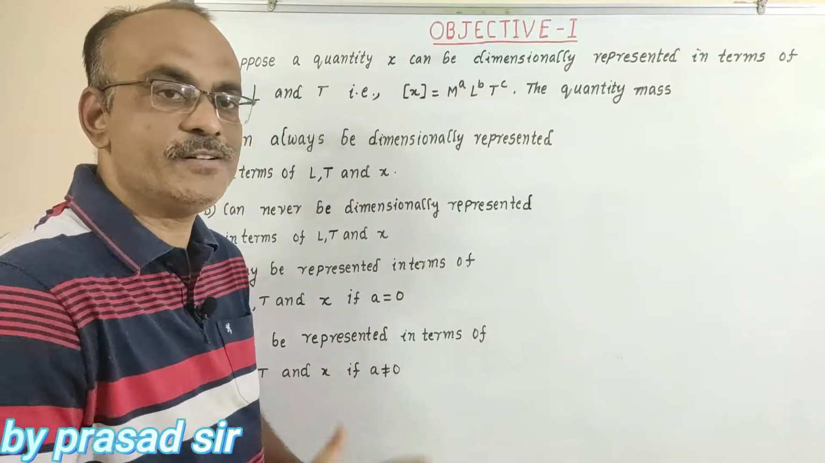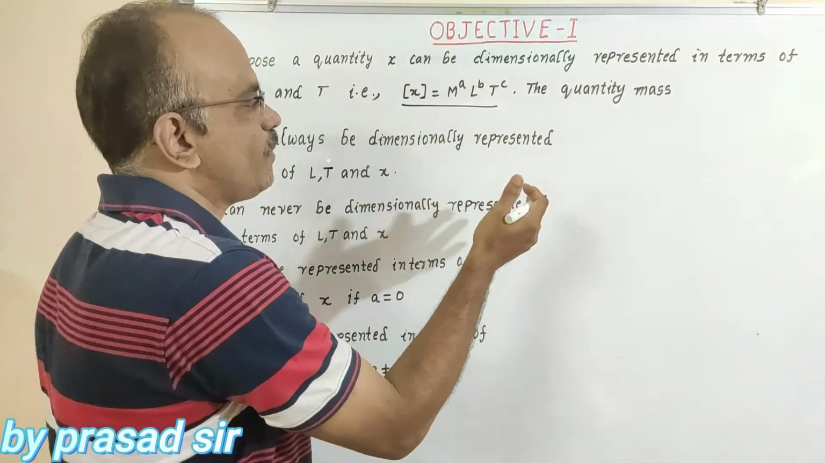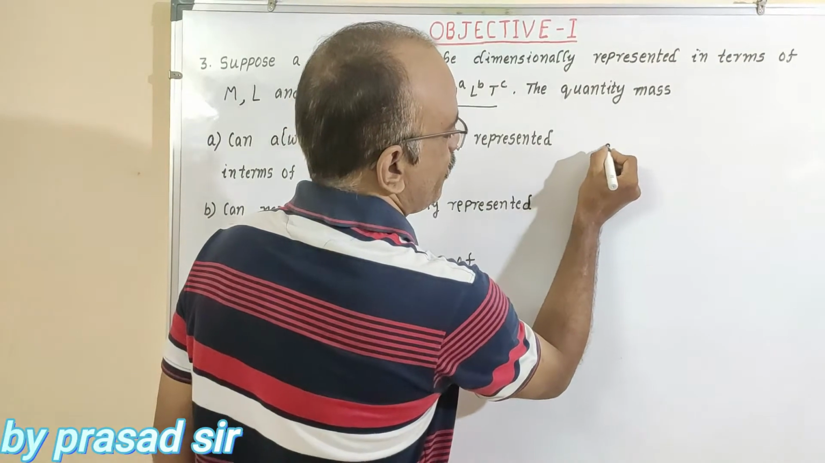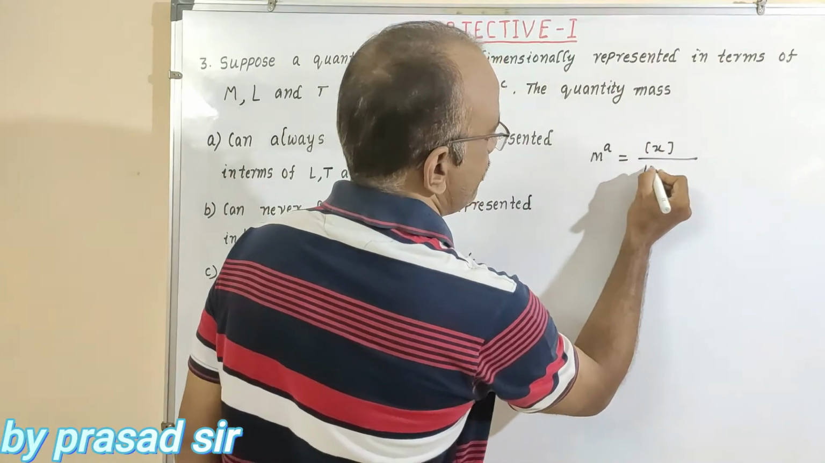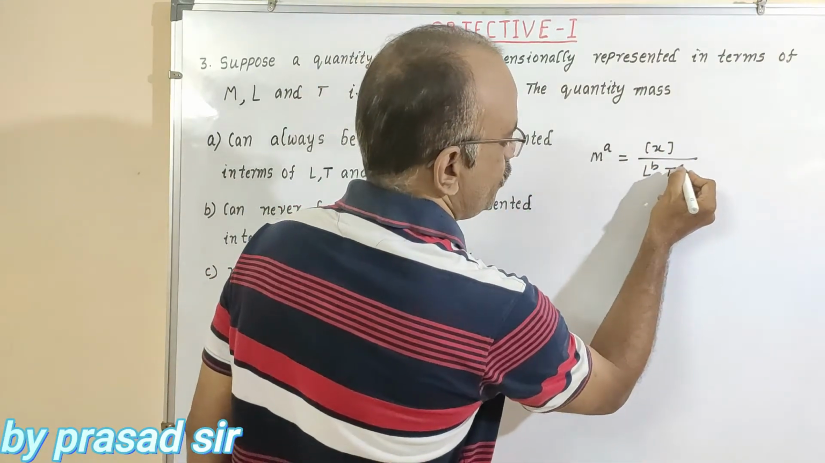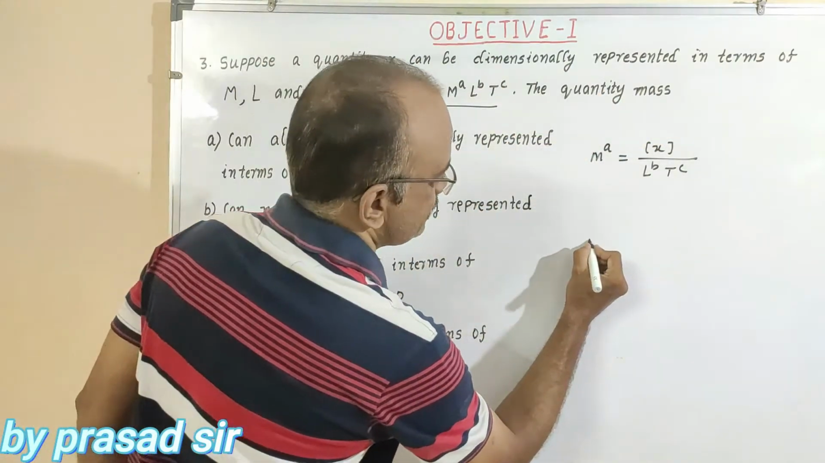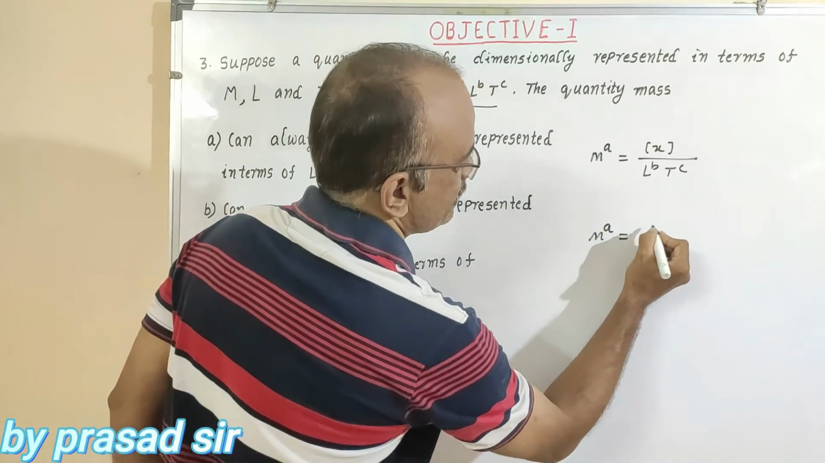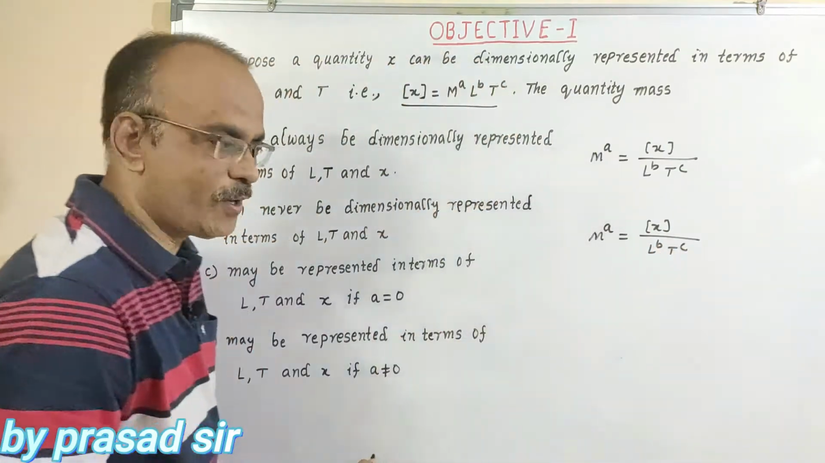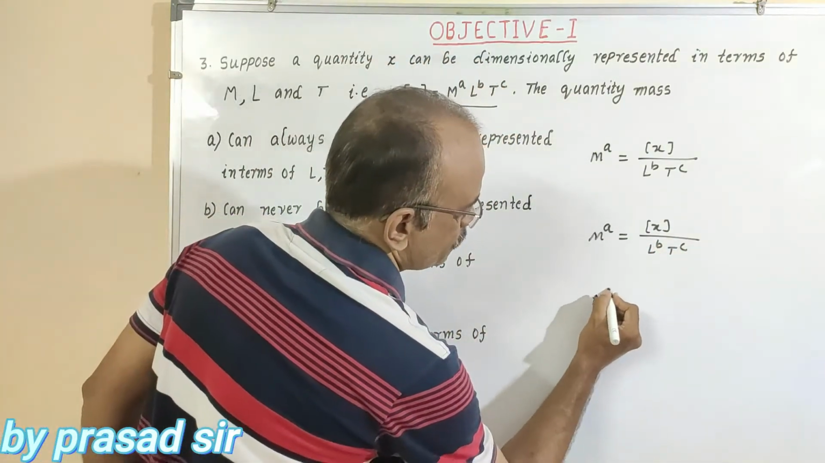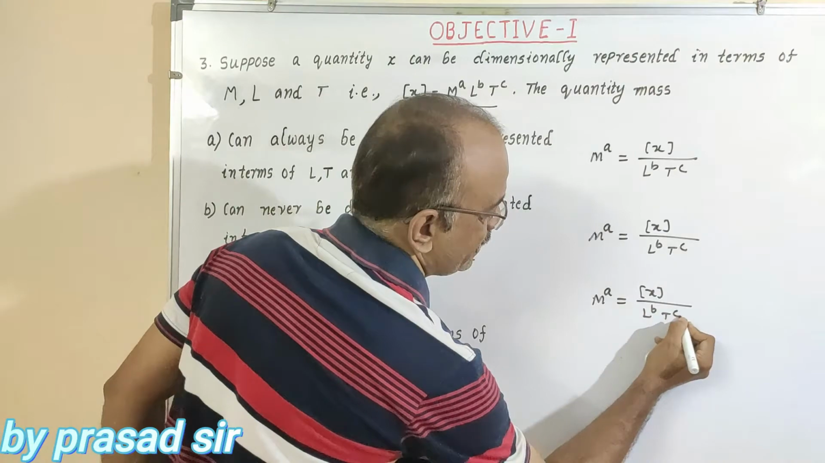To answer this question, first of all, what do we have to write? This can be written in terms of M to the power of a is equal to x divided by L to the power of b and T to the power of c. Why? The quantity of mass. So, A and B, this is also M to the power of a is equal to x divided by L to the power of b, T to the power of c, and C, that is also M to the power of a equals x divided by L to the power of b and T to the power of c.